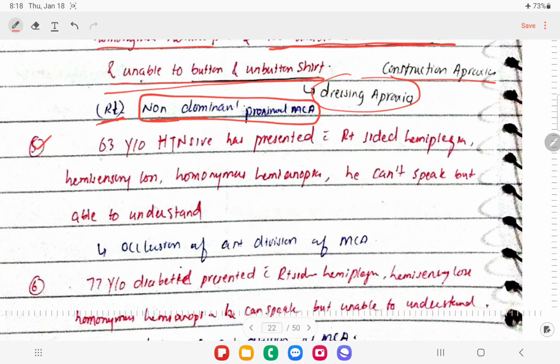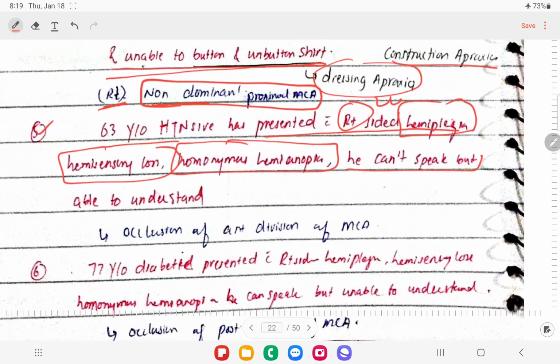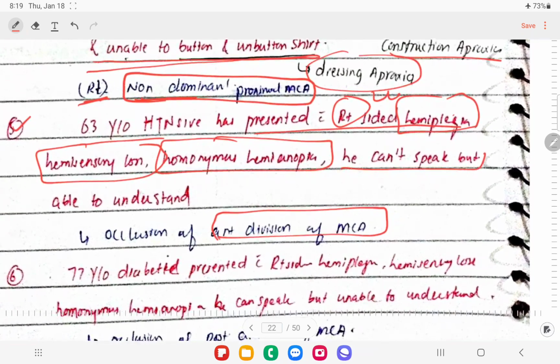A 63-year-old hypertensive has presented with right-sided hemiplegia, right? So the left side is involved. Hemiplegia is there, hemisensory loss is there, homonymous hemianopia is there. He cannot speak but is able to understand. So it means the patient is having occlusion of the anterior division of the middle cerebral artery.